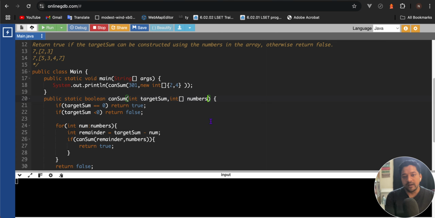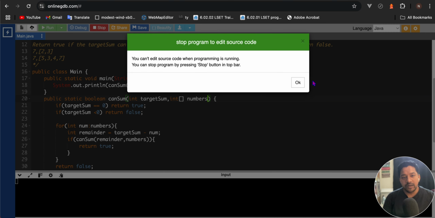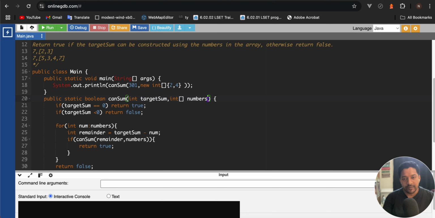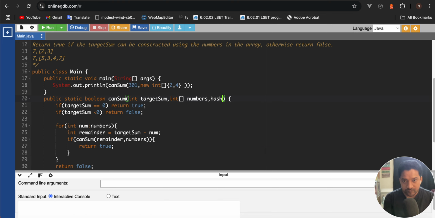So we'll take a hash map, and the key will be integer, because we'll take target sum, and this value will be boolean.